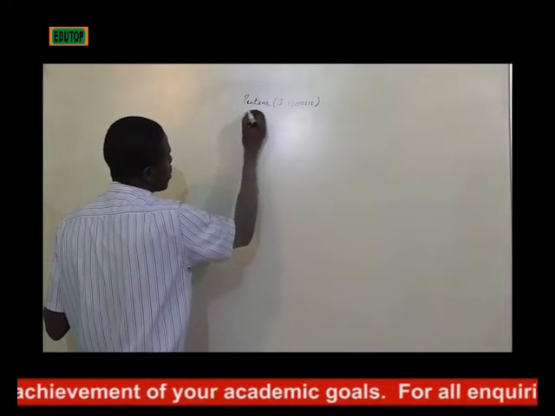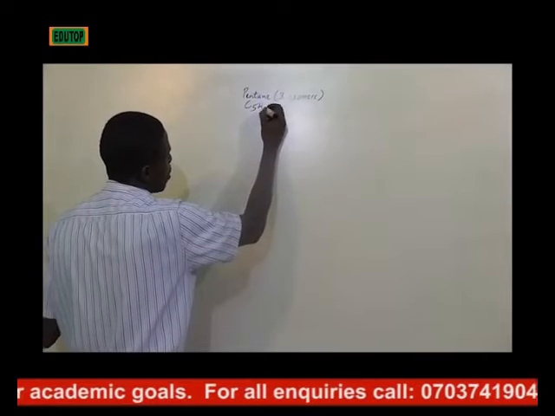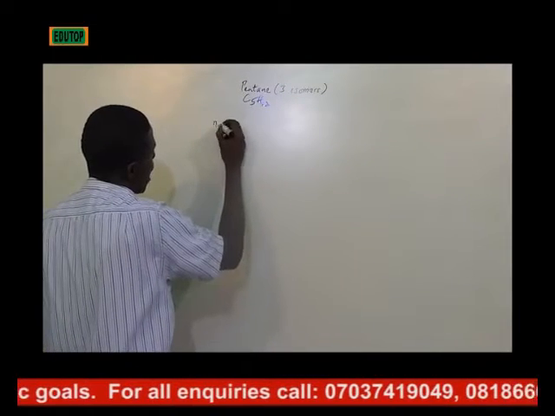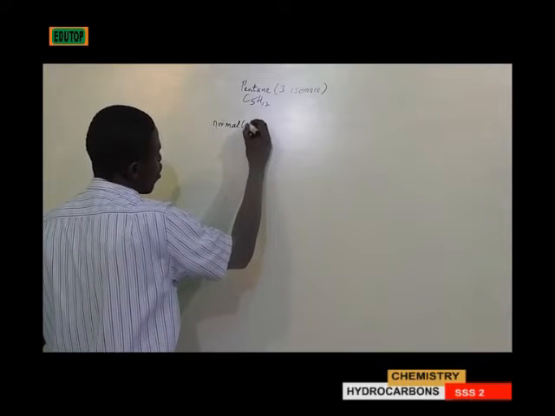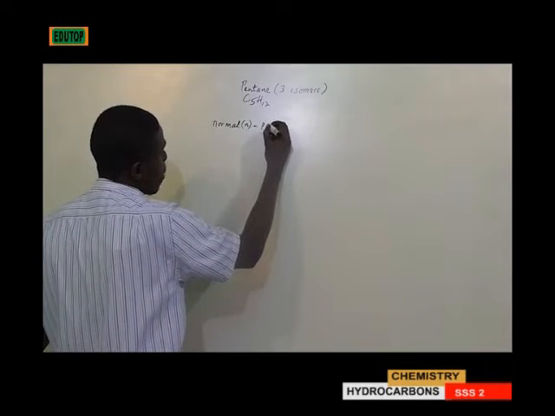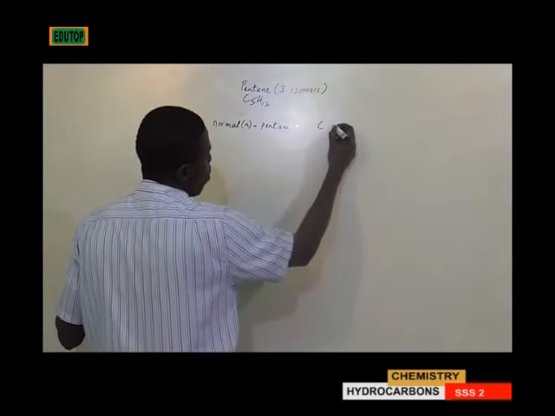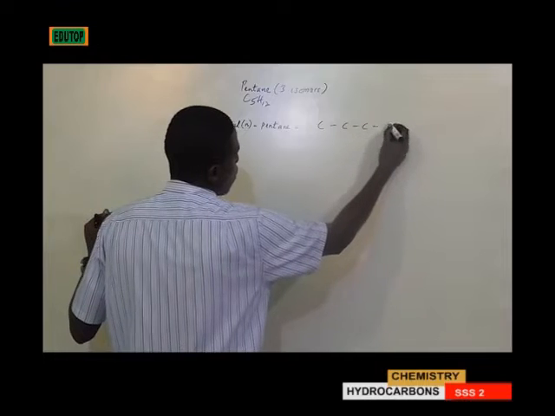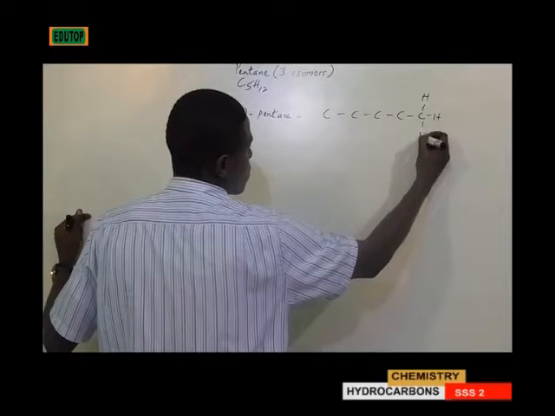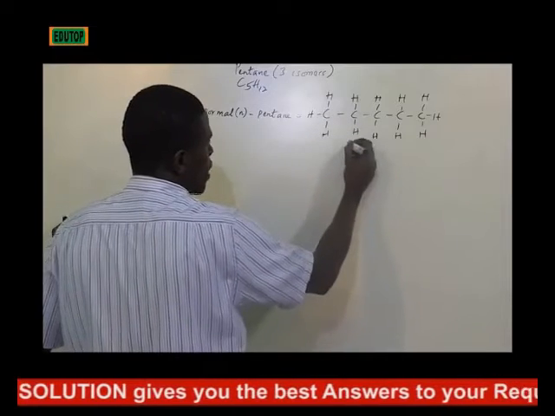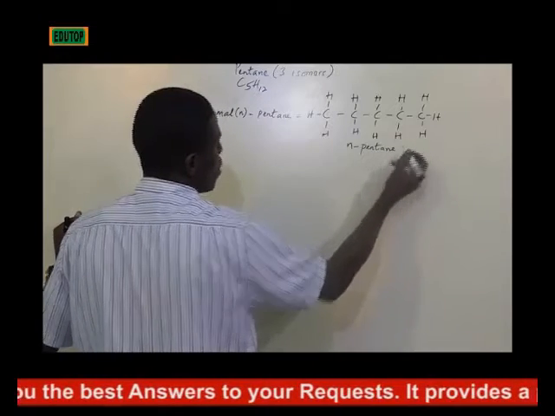The first one is normal pentane. They call it n-pentane, which is equivalent to 1, 2, 3, 4, 5. Then you surround it with hydrogen. This is known as normal pentane, which is 1 isomer.